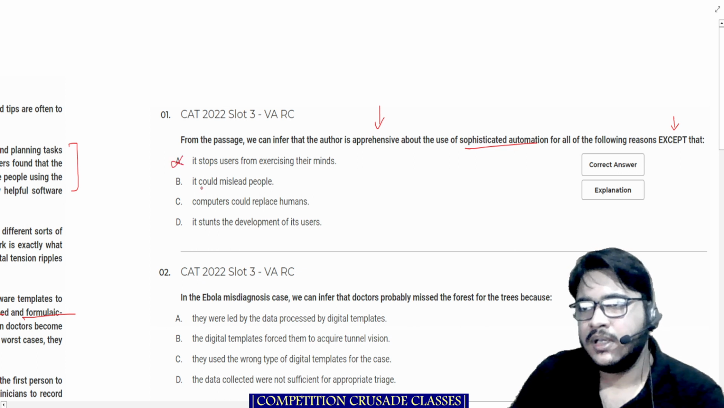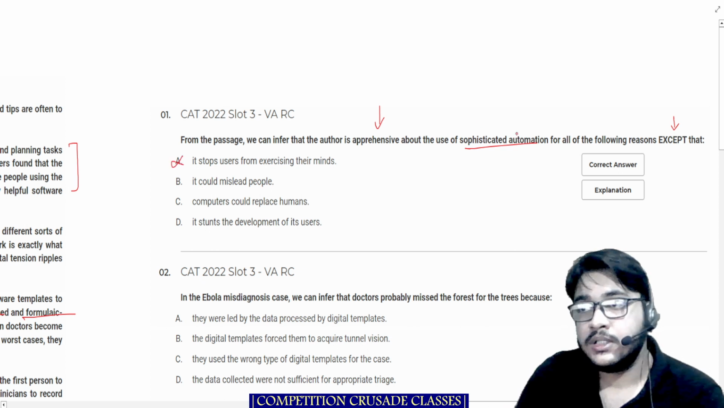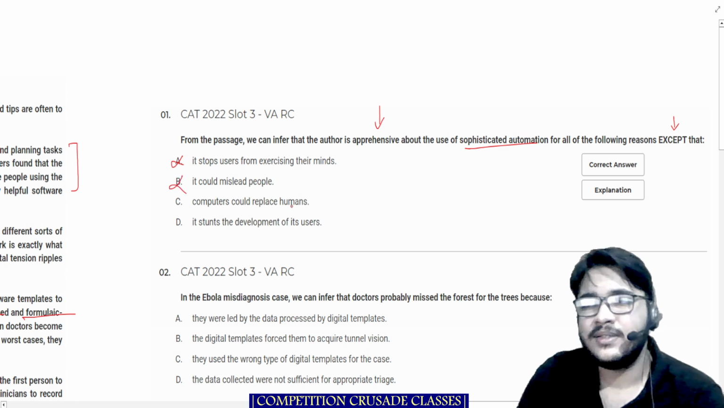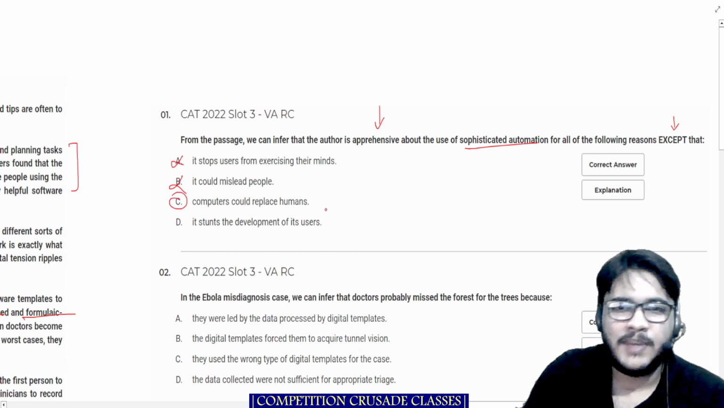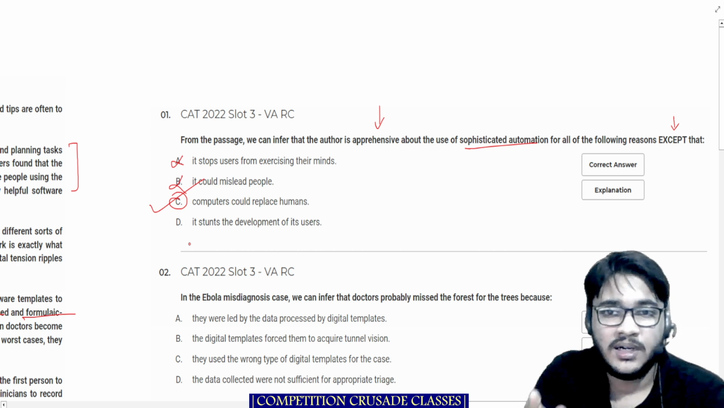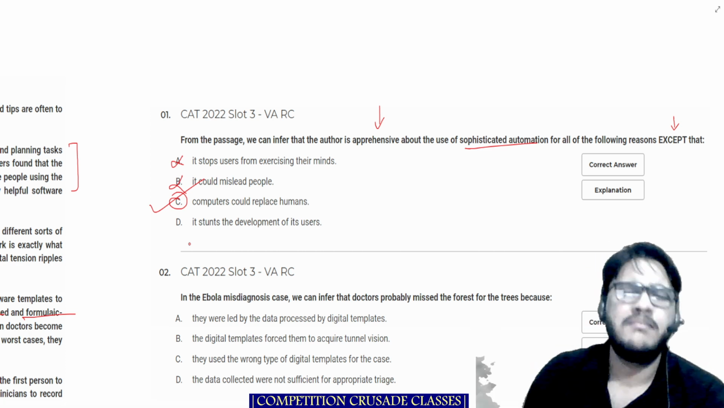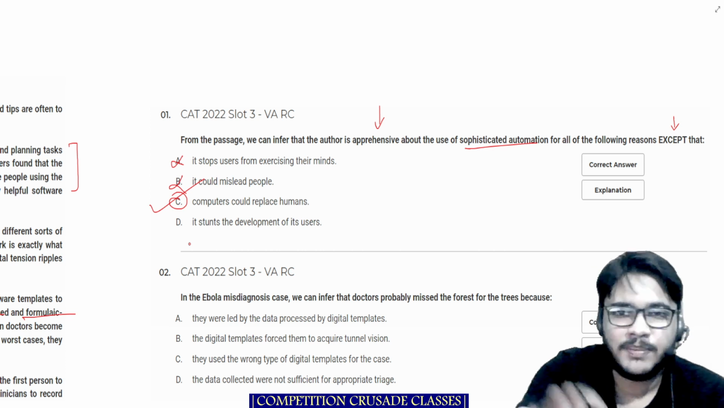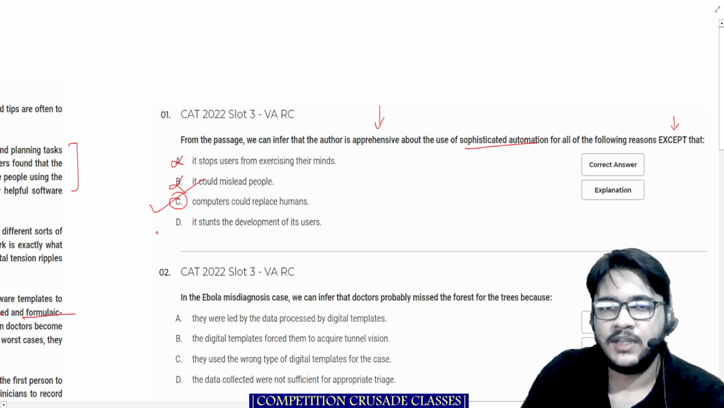So that goes out. It could mislead people. Yes, sophisticated automation can mislead people. That happened in the case of that TED fellow who died of Ebola. So that goes out. Computers could replace humans. Come on, this is not given in the passage. So this is the answer, an easy option, not at all a difficult question. This option basically makes the question type difficult. It stunts the development of its user, given in the passage, so it goes out.